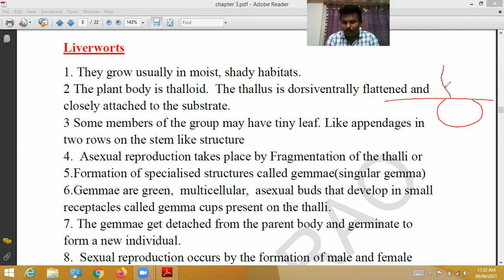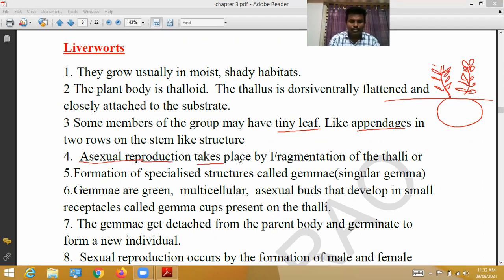Some members of this group have tiny leaf-like structures, leaf-like appendages, arranged in two rows on the stem-like structure.